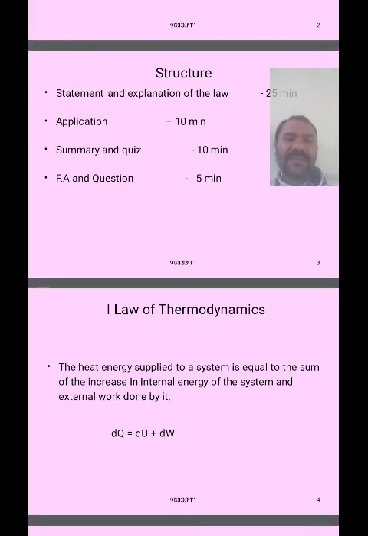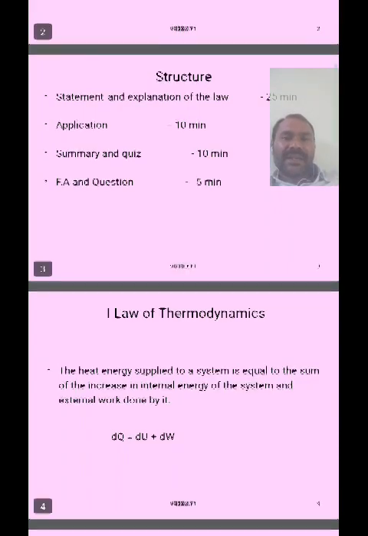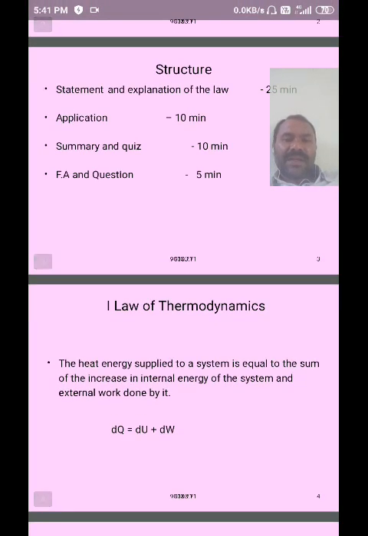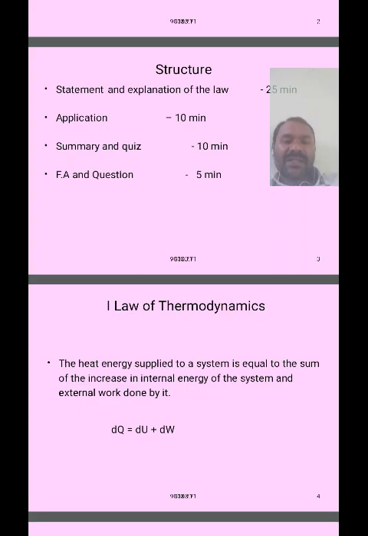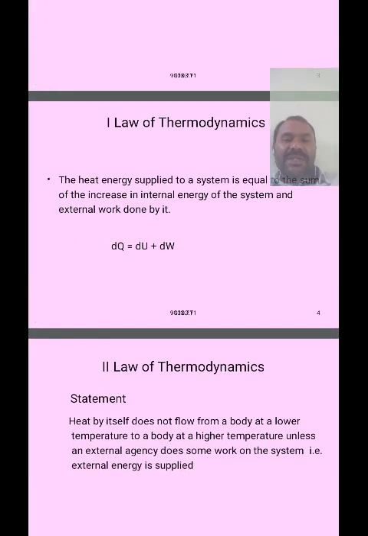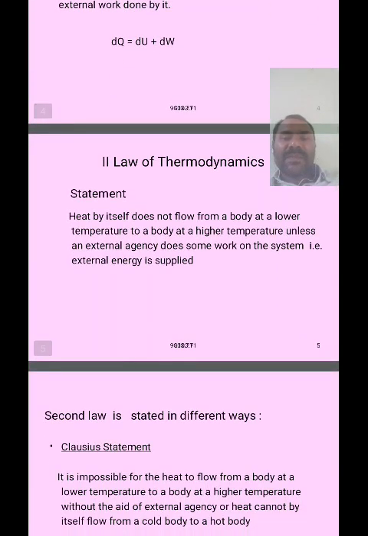The heat energy supplied to the system is equal to the sum of the increase in internal energy of the system and the external work done by the system, that is dQ is equal to dU plus dW. And the second law of thermodynamics says heat does not flow by itself from a body at a lower temperature to a body at a higher temperature unless by an external agency.